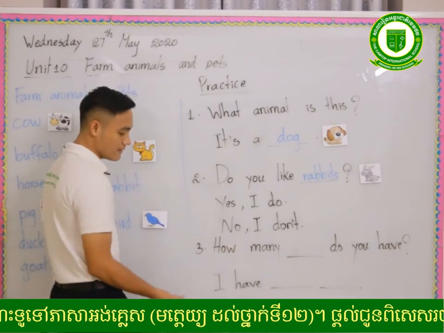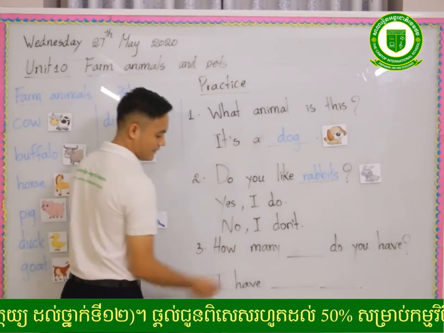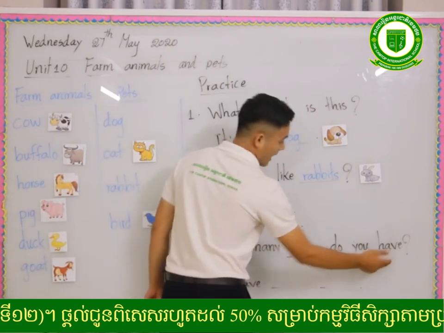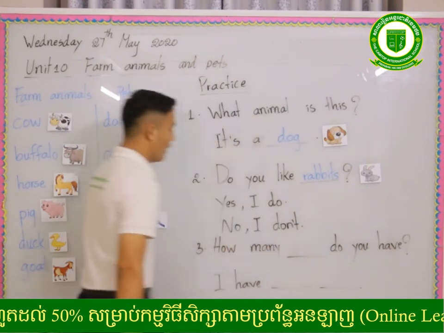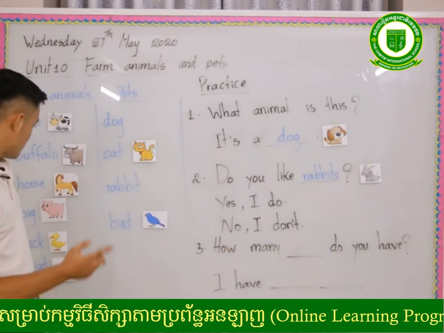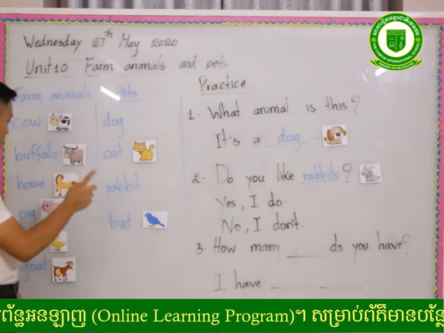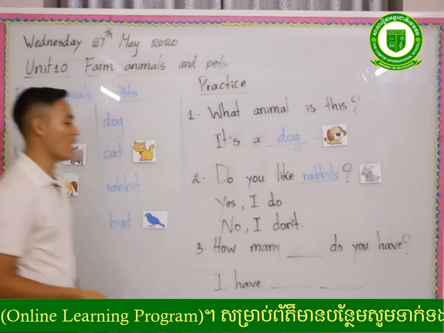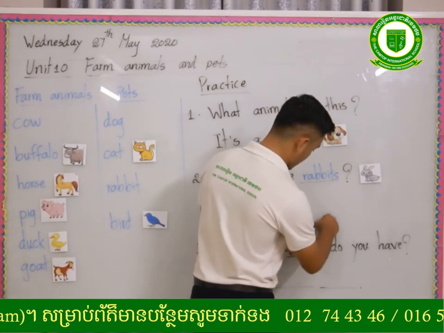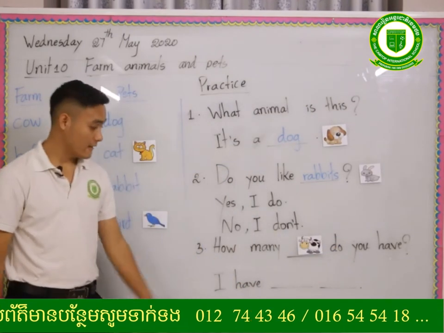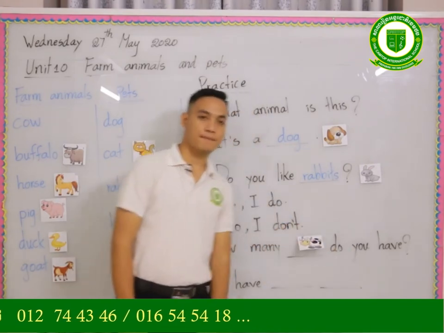Okay, so go together, read this one. How many do you have? Okay, I will choose the word cow. I will put the cow right here. I will ask you, okay? So read together. How many cows do you have?